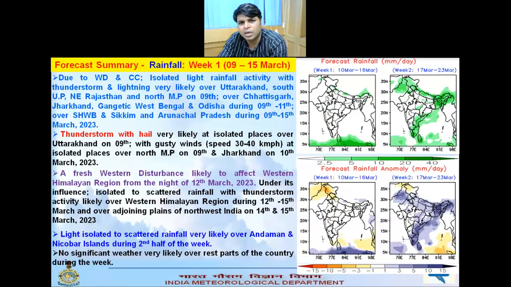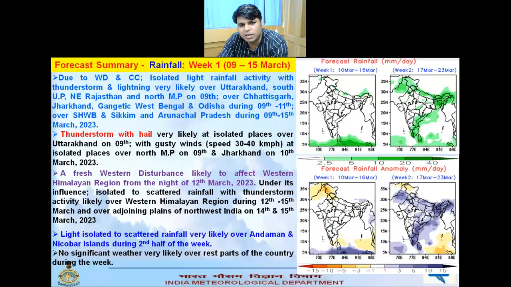Here you can see, as I already told, due to the WD and cyclonic circulation, isolated light rainfall activity with thunderstorm over Uttarakhand, South UP, Northeast Rajasthan and North Madhya Pradesh on 9th, over Chhattisgarh, Jharkhand, Gangetic West Bengal and Odisha during 9 to 11, and over Sub-Himalayan West Bengal, Sikkim and Arunachal Pradesh during 9 to 15th. With this, thunderstorm with hailstorm is also likely at isolated places over Uttarakhand on 9th. Thunderstorm with gusty wind speed 30 to 40 over North Madhya Pradesh on 9th and Jharkhand on 10th.